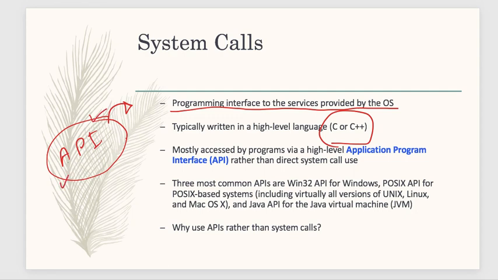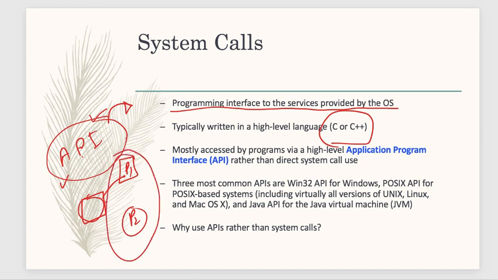API is application programming interface. It means if you have some short code, and you have program 1 and program 2, and you use it as an interface between the two programs. So this is basically the API's role.